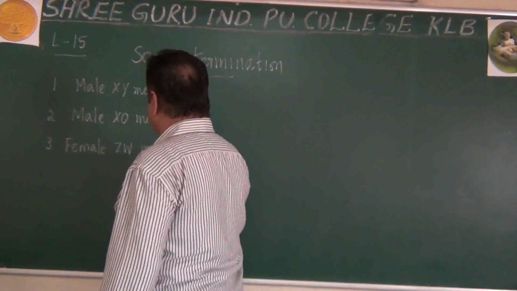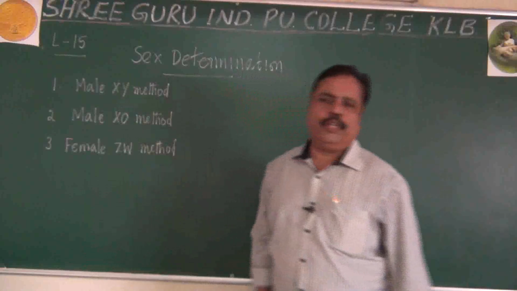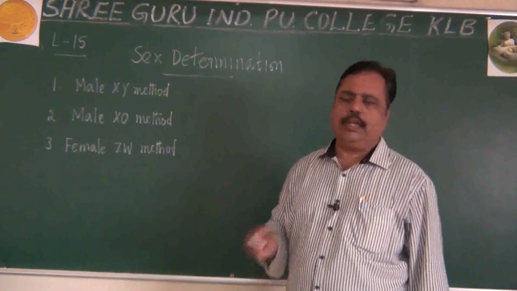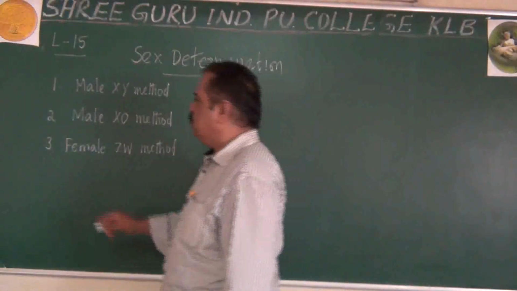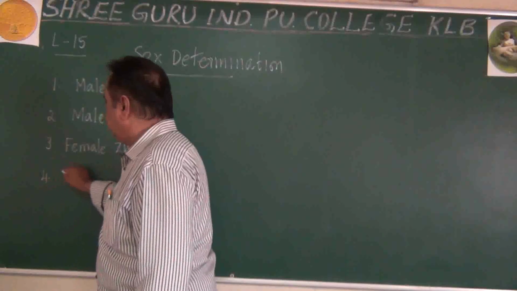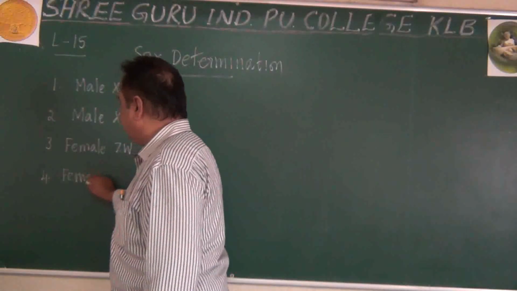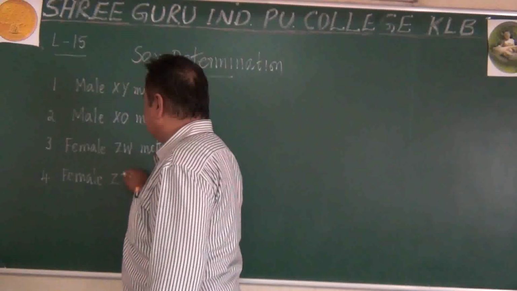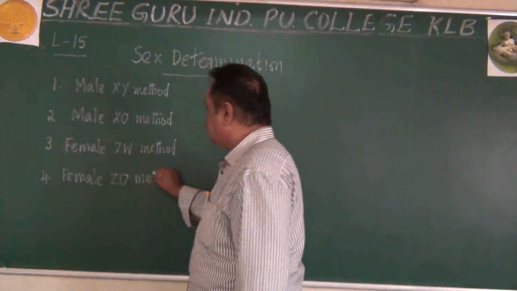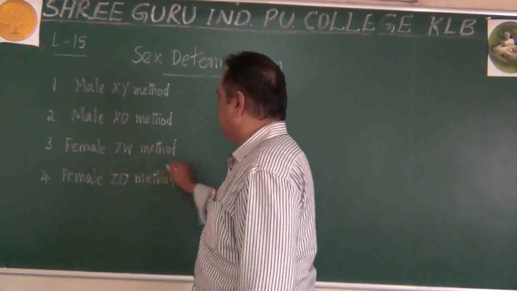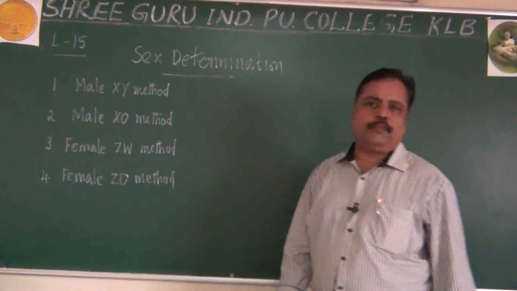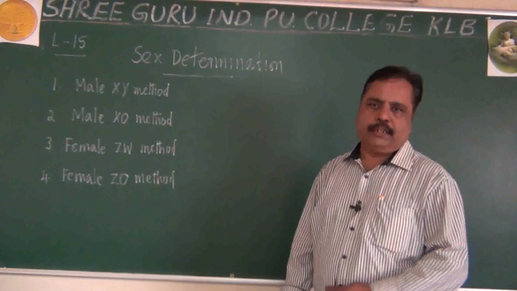I will explain what XY, X0, ZW and all are later. The fourth method is the female Z0 method, or ZO method. That is the fourth method of chromosomal sex determination.